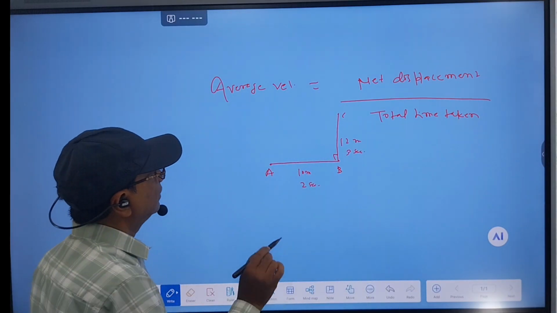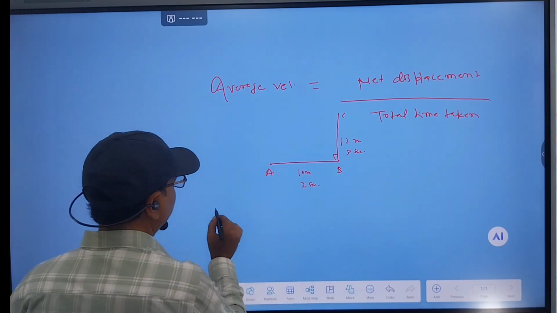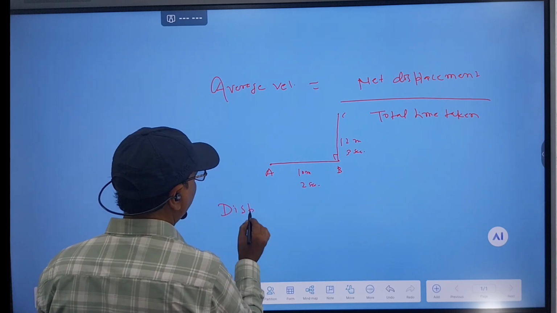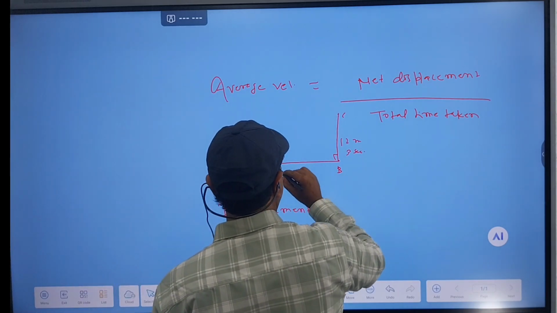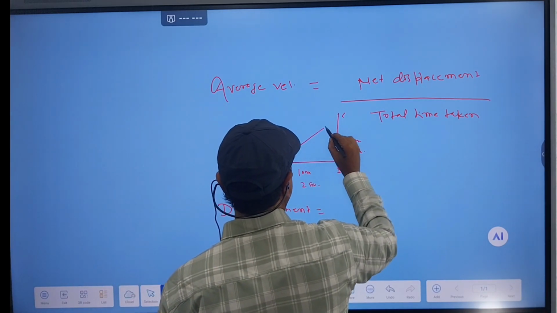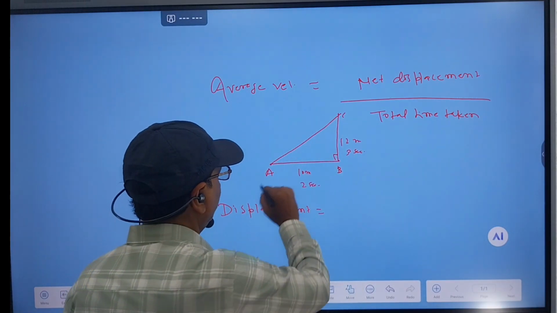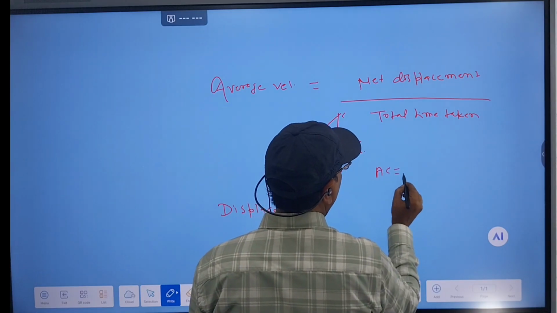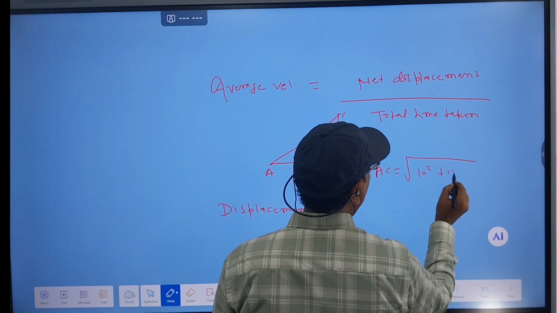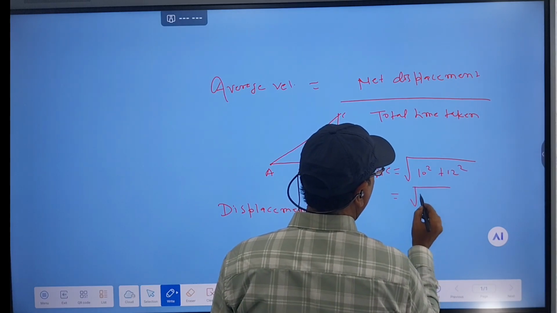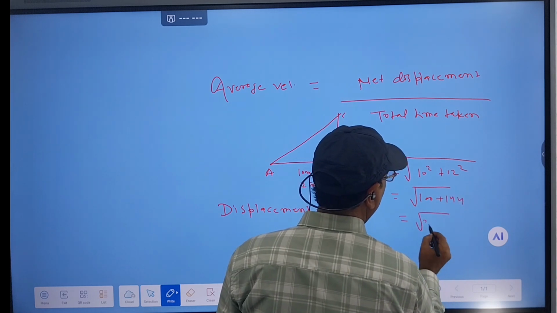To find the average velocity, first we have to find the value of displacement. How can you find the displacement? You join A to C, and by using the Pythagoras theorem, because ABC is a right angle triangle. AC equals, by the formula, AB square, that is 10 square plus 12 square. It will be 100 plus 144, which is 244.